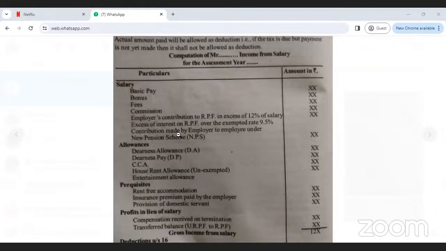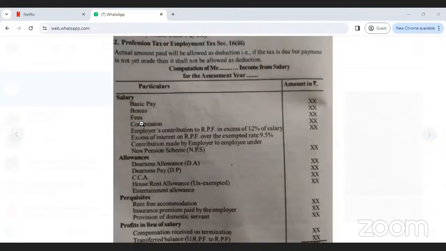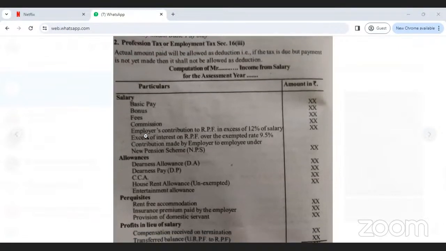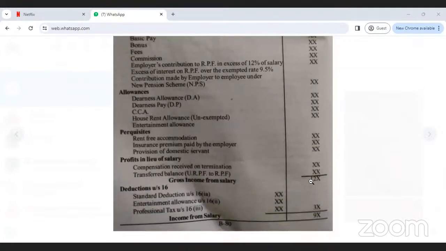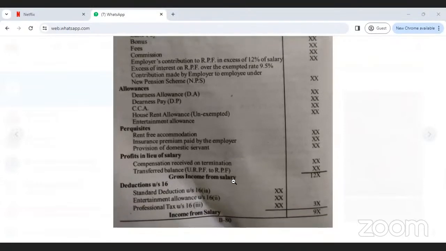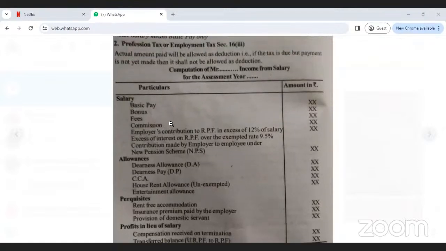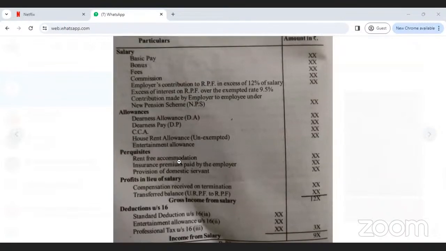So when in the exam they ask you to calculate income from salary, you write the headings first. Under each heading, you write what comes under it. So salary, allowances, perquisites, profits in lieu of salary, when you add all these, you get gross income from salary. Gross income from salary is equal to what? Salary plus allowances plus perquisites plus profits in lieu of salary. After that, deduction under section 16. You have to write section 16 compulsorily.